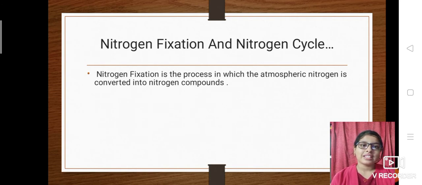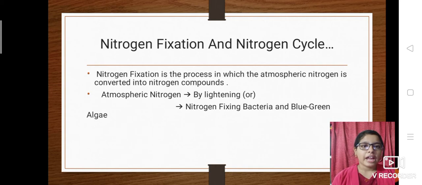As we all know, the nitrogen which is present in the atmosphere or in nature is known as atmospheric nitrogen. So those atmospheric nitrogen are converted into nitrogen compounds. This process is known as nitrogen fixation.